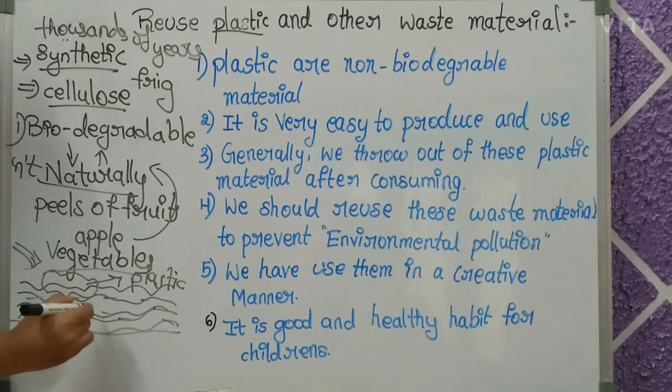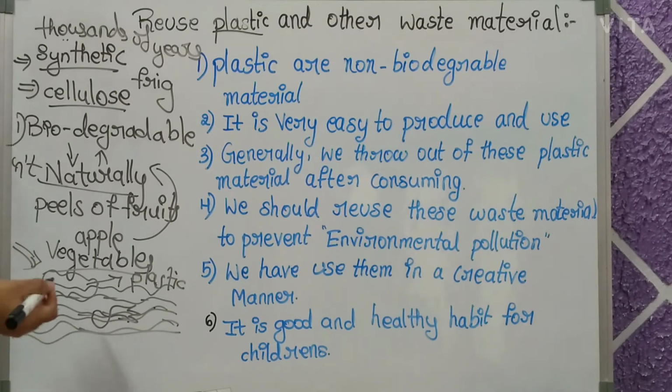As you know, in lakes some aquatic fishes and plants live. Grasses, plants and animals. So we will learn how it is harmful for plants and animals, and how plastic leads to environmental pollution for plants and animals.